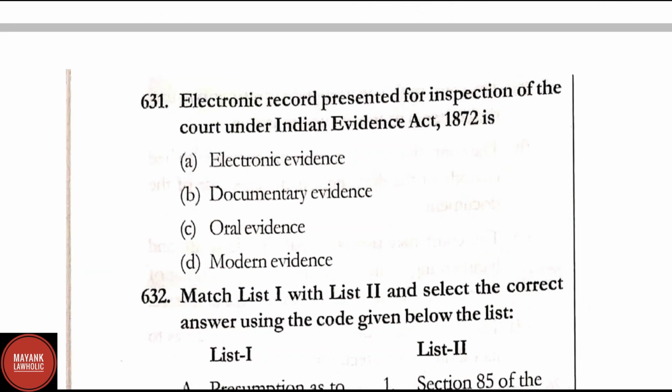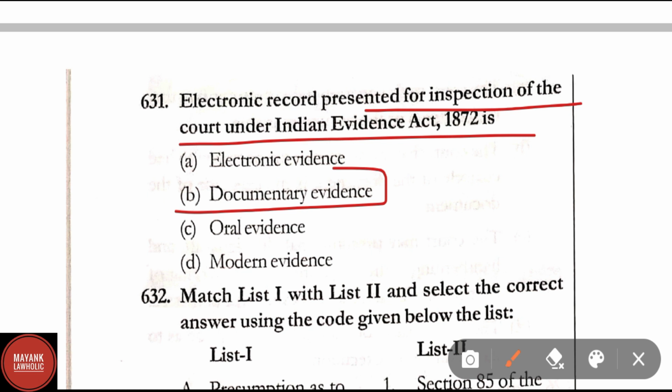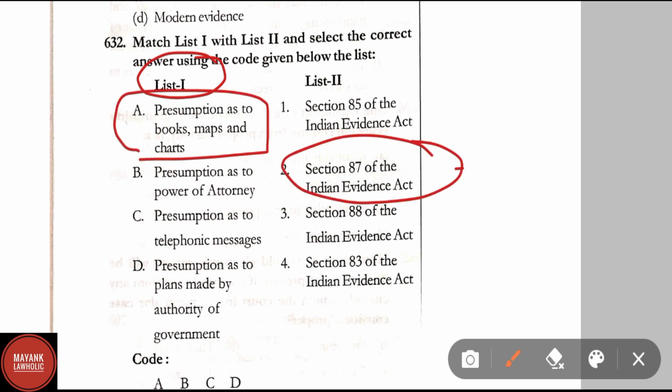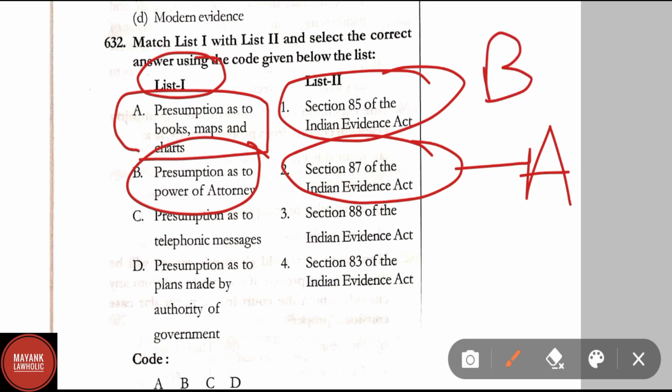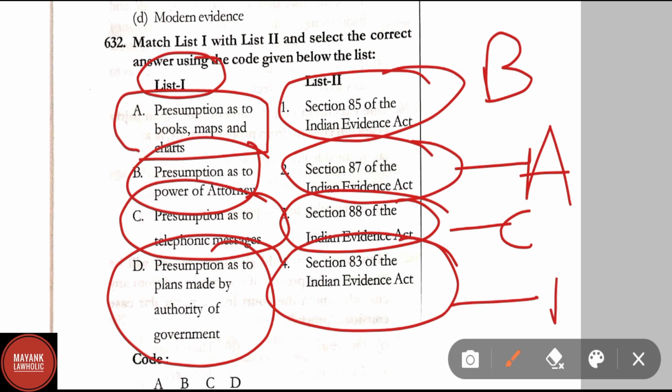Question number 631. Electronic record presented for inspection of the court under Indian Evidence Act 1872 is a documentary evidence. Question number 632. Match list first and list second. List 1. Presumption as to books, maps and charts. Correct answer here is section 87 of the Indian Evidence Act. Presumption as to power of attorney. Correct match here is section 85 of the Evidence Act. Presumption as to telephonic messages. Correct answer here is section 88 of the Evidence Act. And presumption as to plans made by the authority of government. Correct match is section 83 of the Evidence Act.